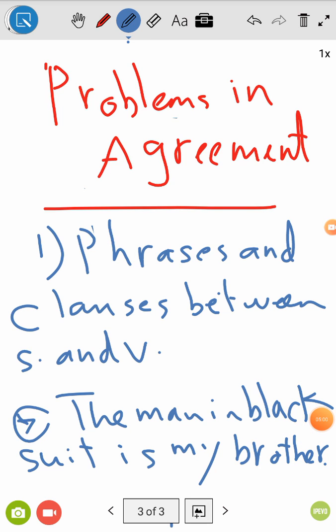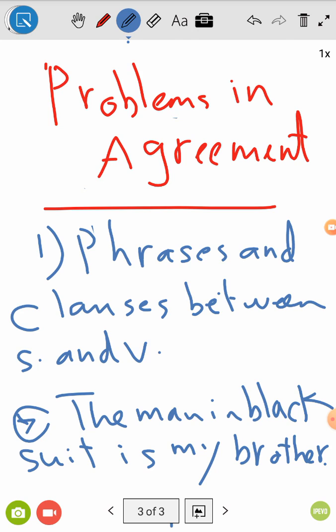Guys, after knowing the agreement between subject and verb, let's have a look at the problems or the exceptions that take place for the agreement. The first issue, guys, and this is my advice to you, be careful. The agreement is between the subject and the verb, so you have to identify your subject and verb regardless of anything that comes in between. We mean whether you have many words between the subject and the verb, be careful.